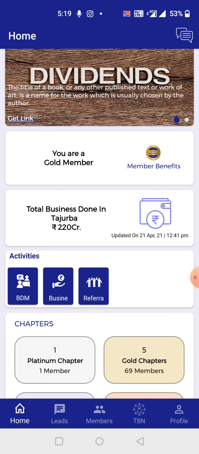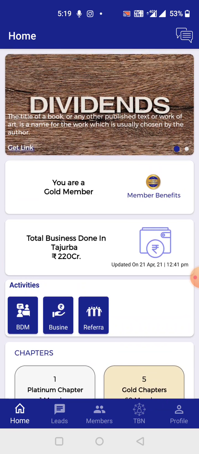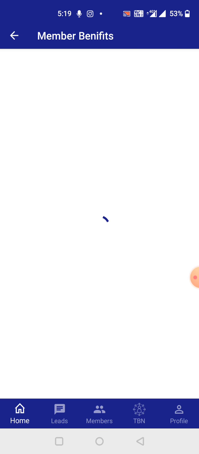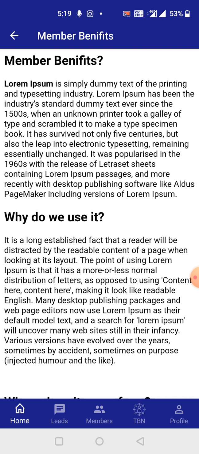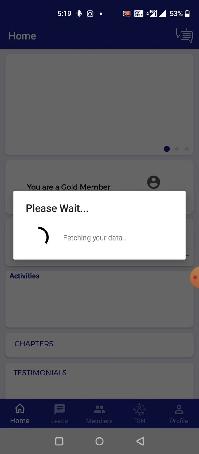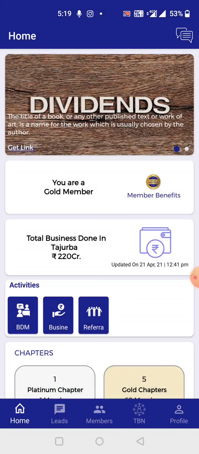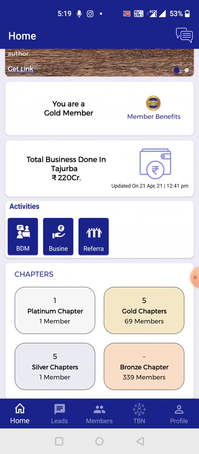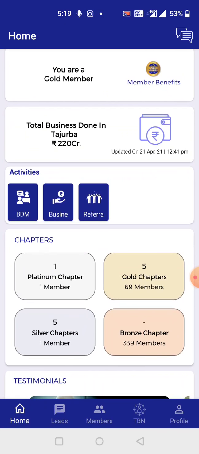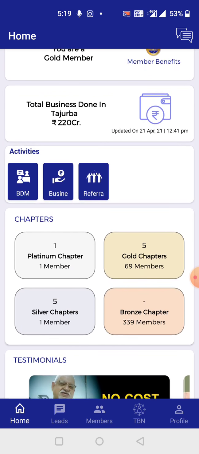Next is the category that you have. Since mine is a gold member, it will showcase over here. Once I click on the stamp, you will see the member benefits, the benefits that you're getting under that category. After that, there's the total amount of business that has been done across Tajurba. This figure needs to be updated. It has crossed more than 590 crores if I'm not wrong.